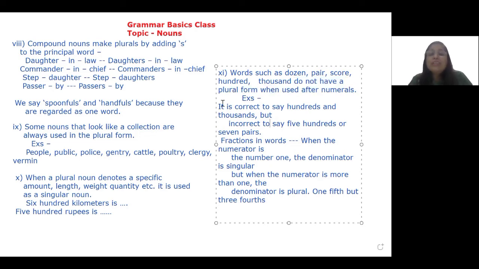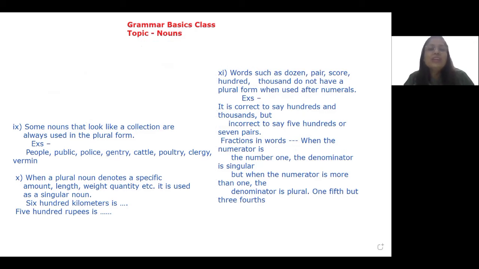For example, it is correct to say hundreds and thousands, but it is wrong to say 500s, 7 pairs, or 10 dozens, right? If suppose you are given an error correction exercise, these are the things that you really need to make note of.